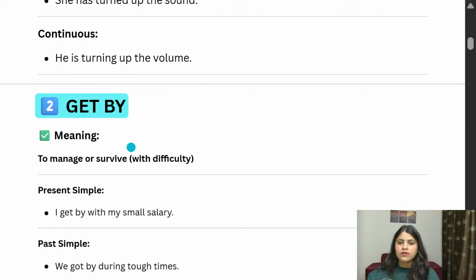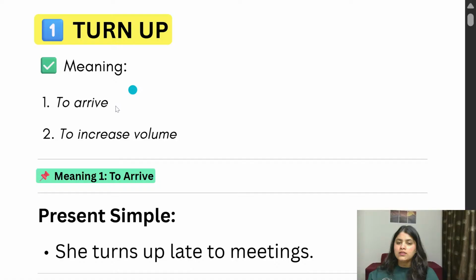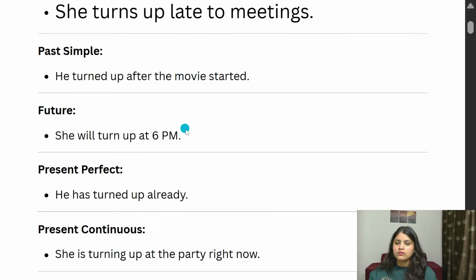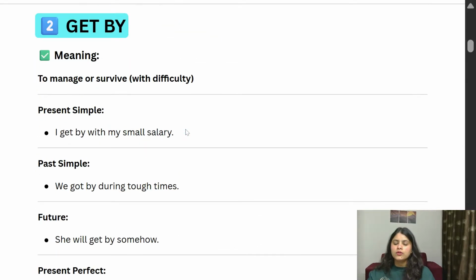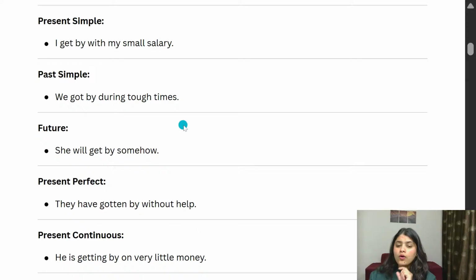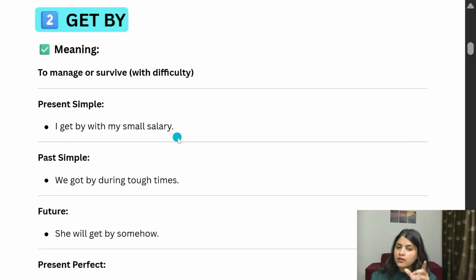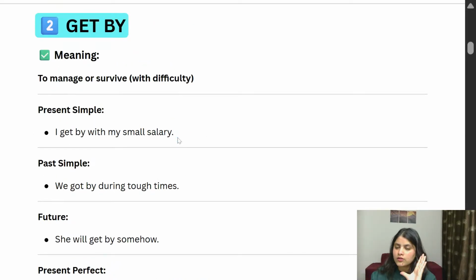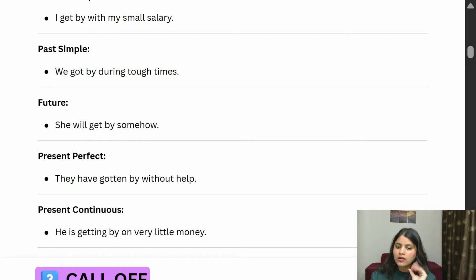And when we talk about turn up, that means to arrive. When you arrive somewhere, you can say, I turn up at that PM or AM, anything you can add. Or to increase volume, instead of saying I increase volume, I turn up the volume, the music, anything. Now I'm going to introduce another phrasal verb which is also very interesting and my favorite one.